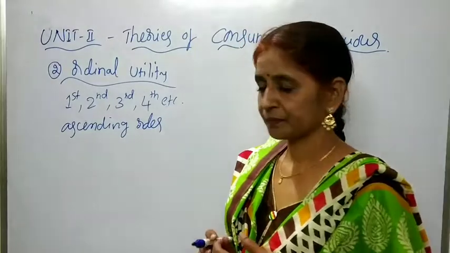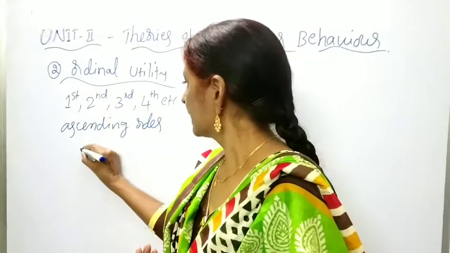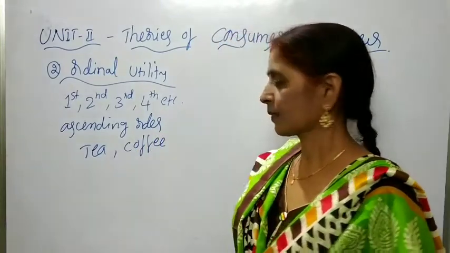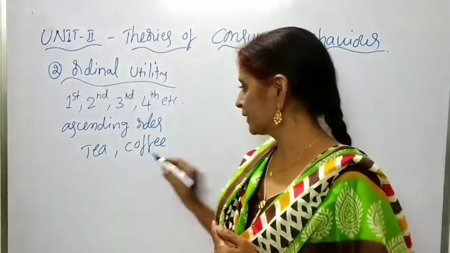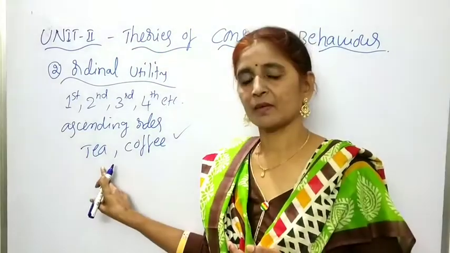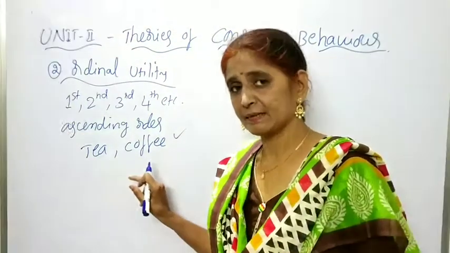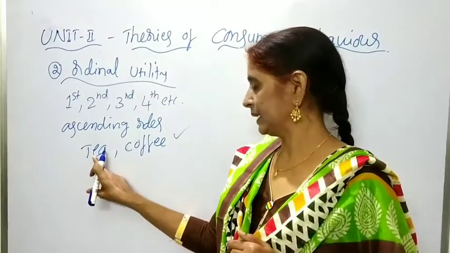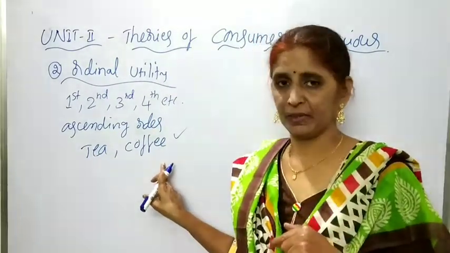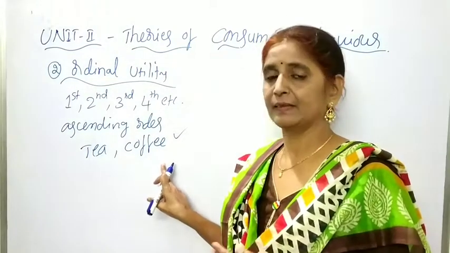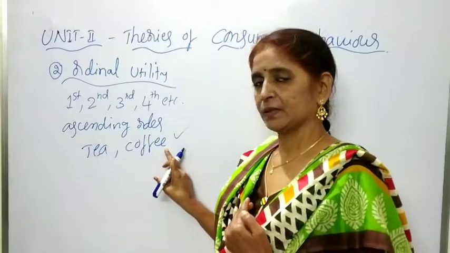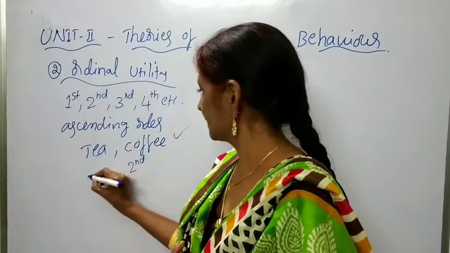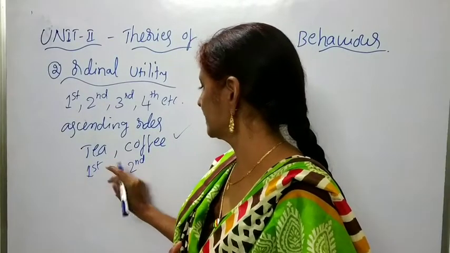For example, tea and coffee, two are there. Now I am choosing coffee over tea. What does it explain? Comparing to tea, coffee gives me more utility. That is the reason I am choosing coffee. So second rank is given to coffee, that is first is tea, second is coffee.